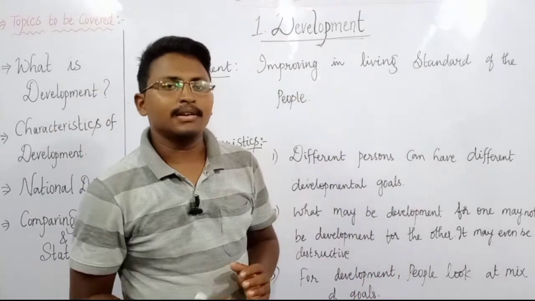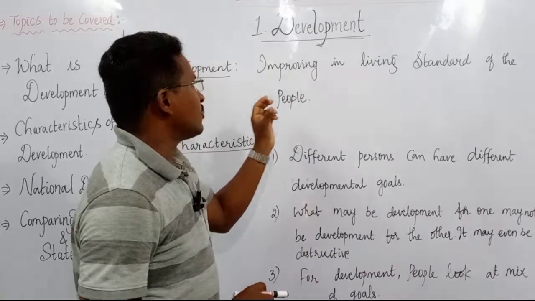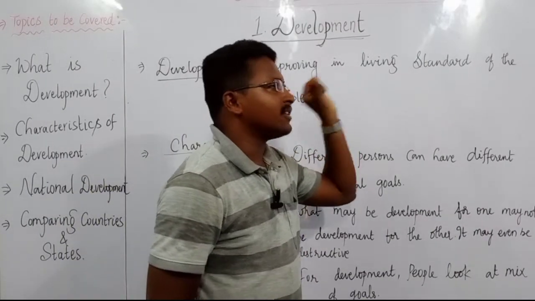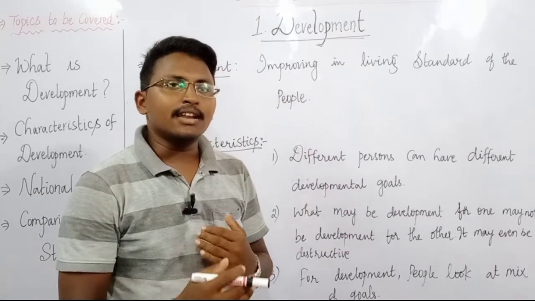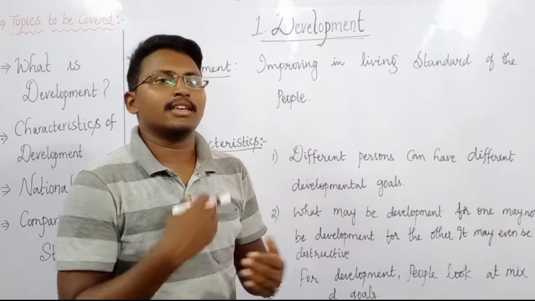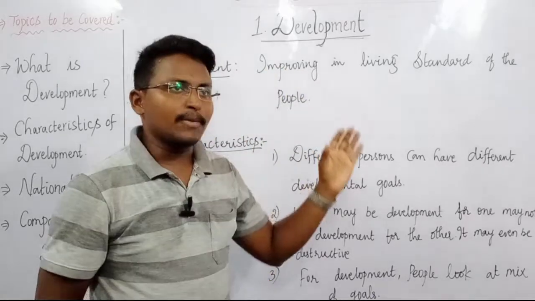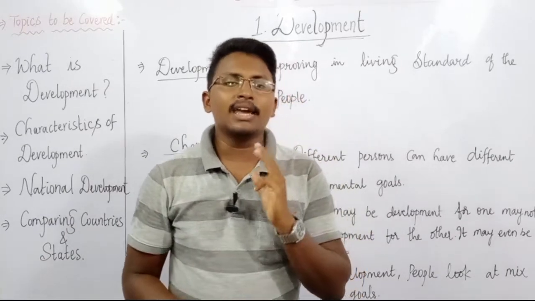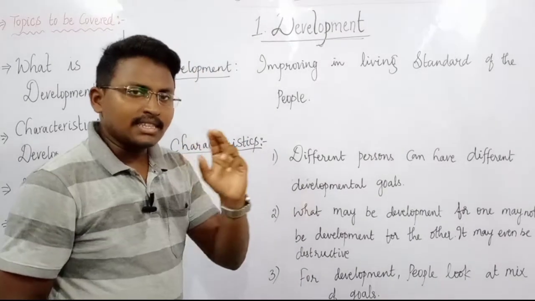What is development? Simply, in a common man's language, development is simply improving the living standard of the people. For example, a person is living, and if there is an improvement in his living condition, then we call it development. And this development has certain characteristics. There are mainly three characteristics of development. So what are these three characteristics?